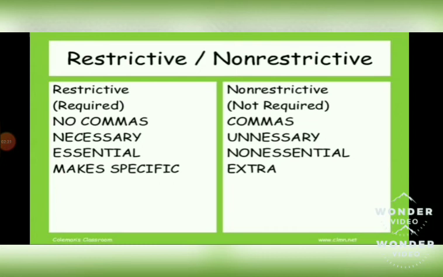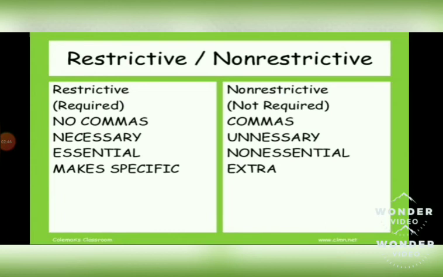When you look at the sentence, you will understand that it is giving you more information about the noun which is already mentioned in the sentence. But that information is important to complete the sentence. Here one more difference is that commas will not be used when the information is given in the sentence.